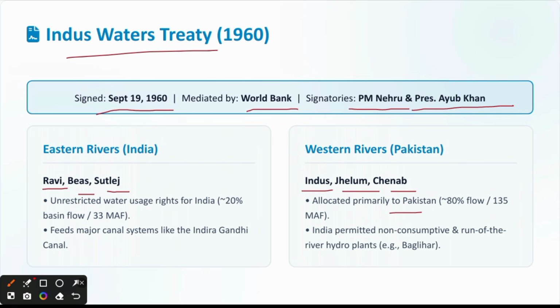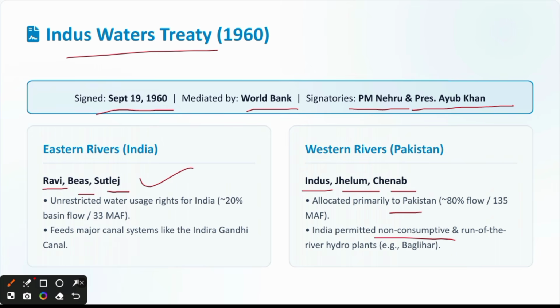India can only use these rivers for domestic non-consumptive purposes. For Indus, Jhelum and Chenab, 80% of the water is allocated to Pakistan and 20% to India.